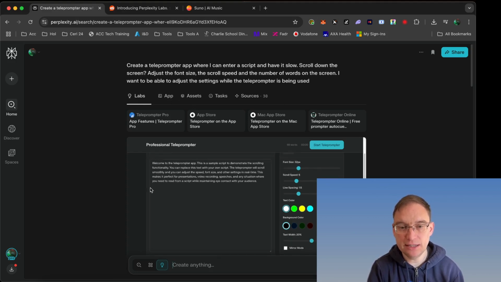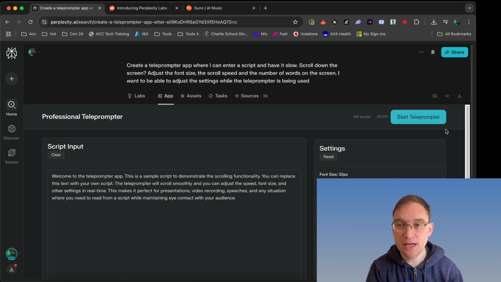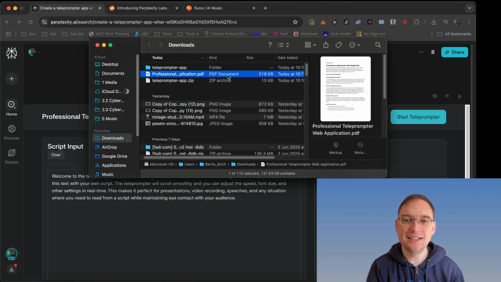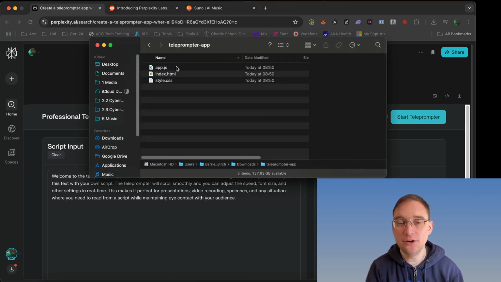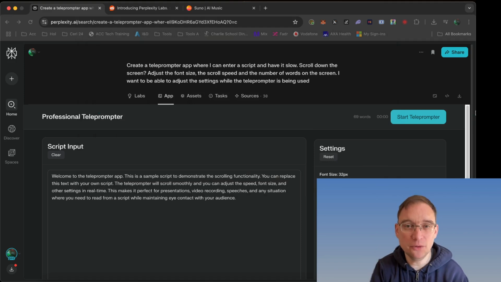You can see this is our little app down here, but to access the app, you can either use it on here, or you can click on the app button. When you click on the app button, you're shown these things. What's really cool about this is you can view full screen, you can view the coding, or you can download it. When you download it, it's a zip file, and then you've got the JavaScript file, the HTML, the CSS. That's amazing, because I'm not a coder, and it's just coded it all for me.